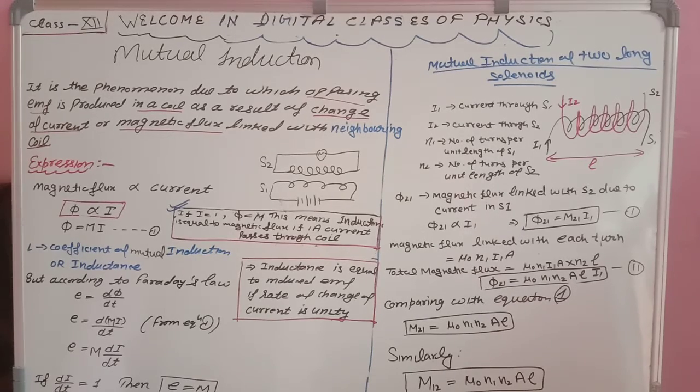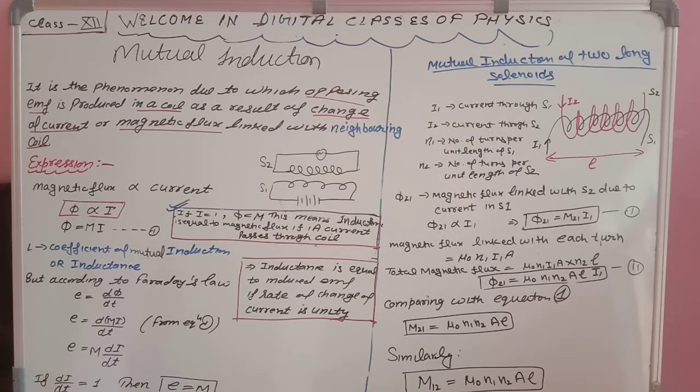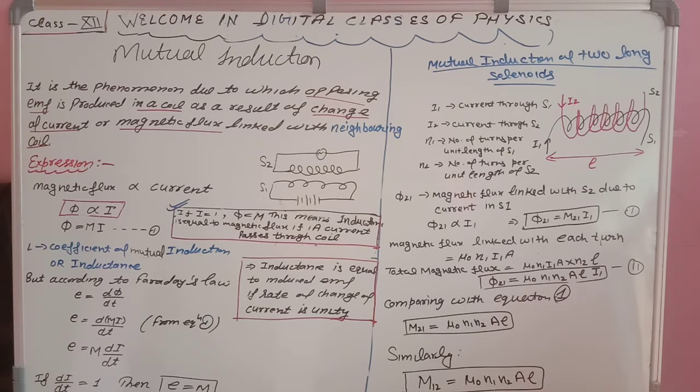Dear students, in my last lecture I taught you about self-induction and now my today's topic is mutual induction. As its name suggests, mutual means we are talking about two things. Here also we are talking about two coils, not a single coil. If we were talking about a single coil, we called that self-induction. But when we are talking about two coils which are inductively coupled, meaning connected to each other, then the induction is called mutual induction.